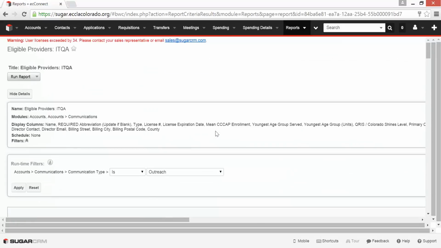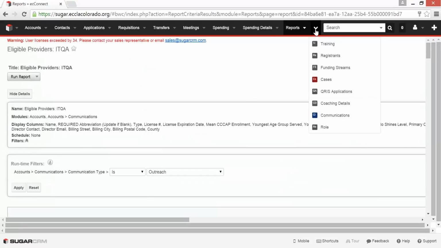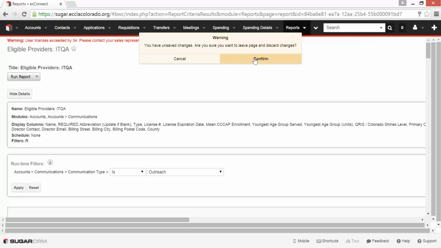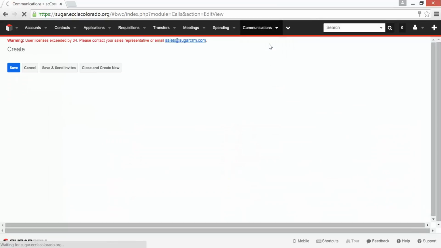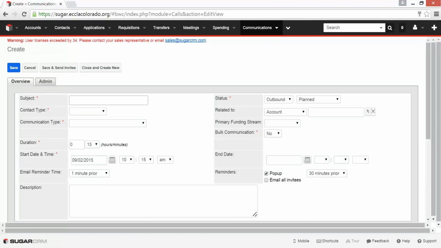Once that's done, you need to create a communications record for this bulk email that you sent. So again, we're going to find it under the hidden menus icon, communications, and we're going to add a new communication log. Again, with the relevant subject, bulk email regarding ITQI. And we want to make sure we link this to the first account on that list. So you'd want to look in Excel and find the first account. Guess who the lucky provider is in this case?